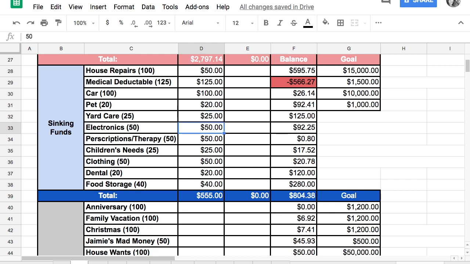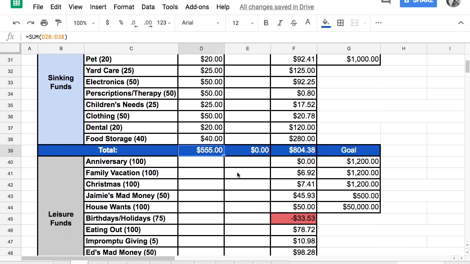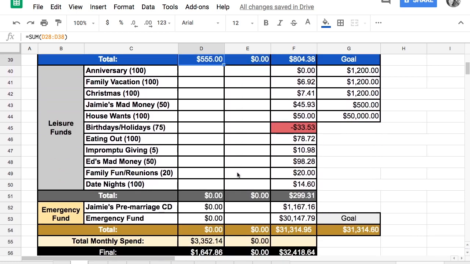Electronics, yeah, I still think we should keep that in there. Prescriptions and therapy. Children's needs, clothing. I think I still want to keep all of those in there. Let's play with these numbers a little bit.